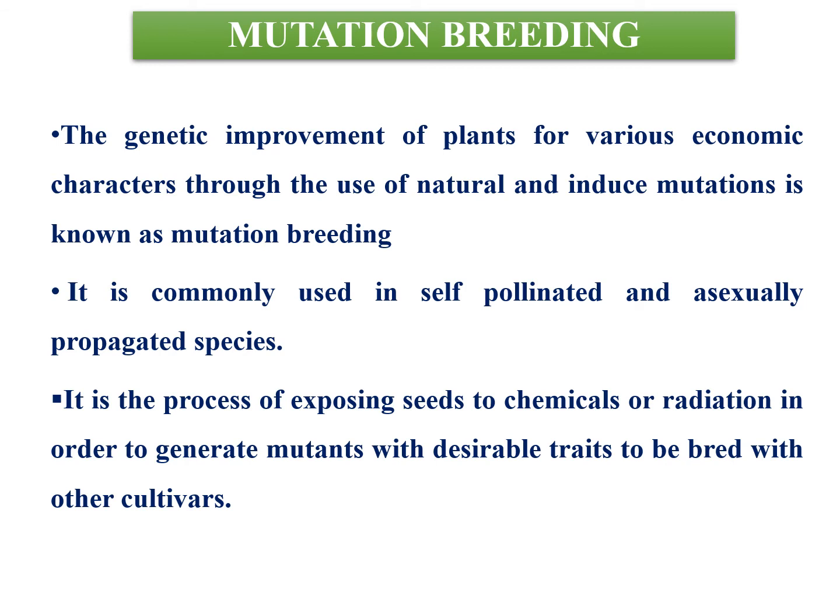Now mutation breeding. What is mutation breeding? Mutation breeding is the genetic improvement of plants for various economic characters through the use of natural and induced mutations. Means through natural and induced mutations, if any desirable characters develop in the plant, this mutant cultivar is bred with other cultivars and develops new cultivar, and it is commonly used in self-pollinated and asexually propagated species. And this process is exposing seed to chemical or radiations in order to generate mutants with desirable traits to be bred with other cultivars.